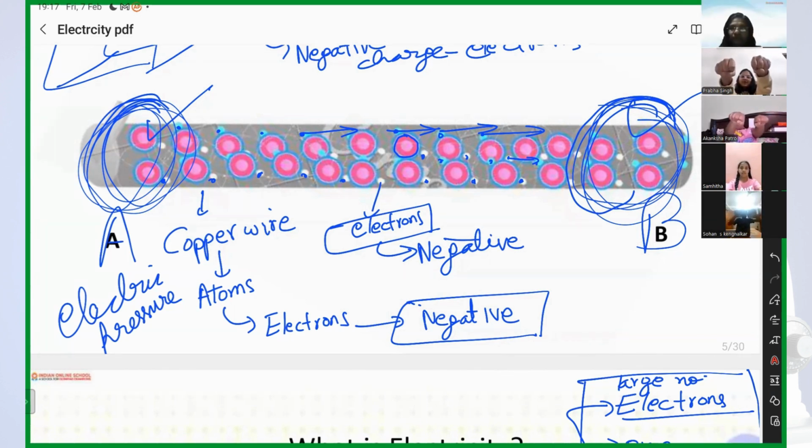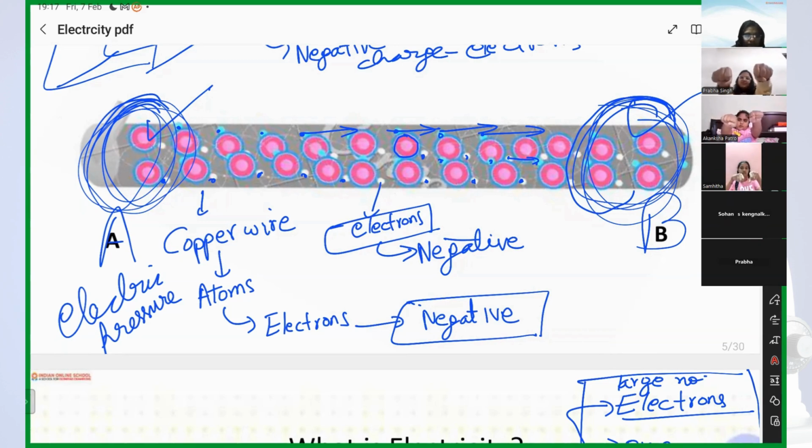In this wire, do terminal A and terminal B have equal or unequal electric pressure? Equal. So will electrons flow from A to B or B to A? Nowhere to nowhere.